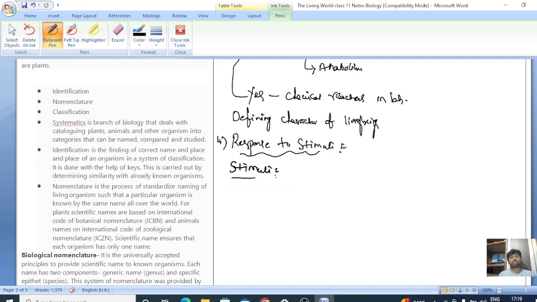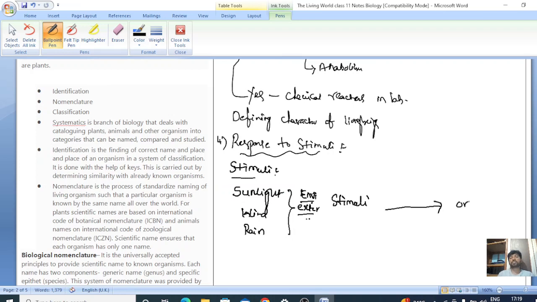Let us see what are all the stimuli. The stimuli are the external agents like sunlight, wind, rain. They are all the external or environmental stimuli which bring change in an organism.